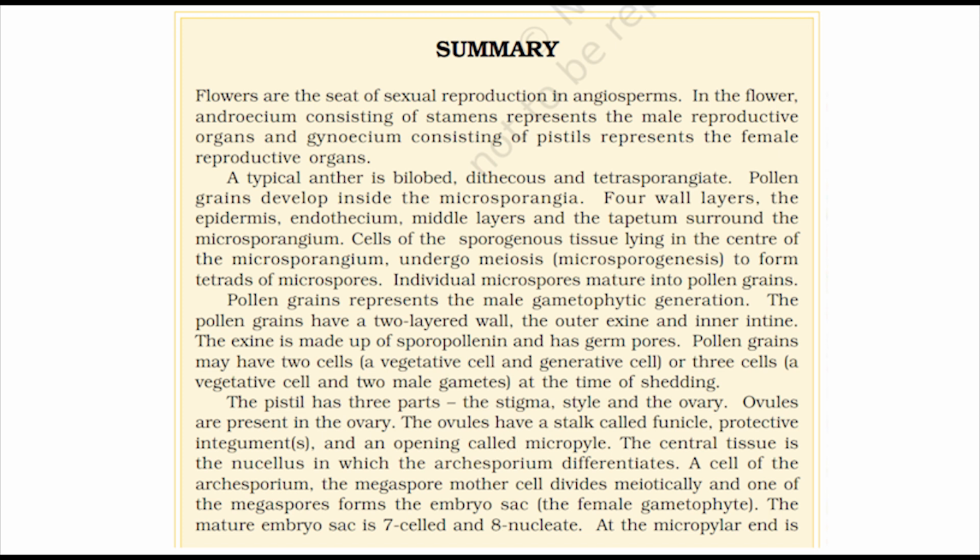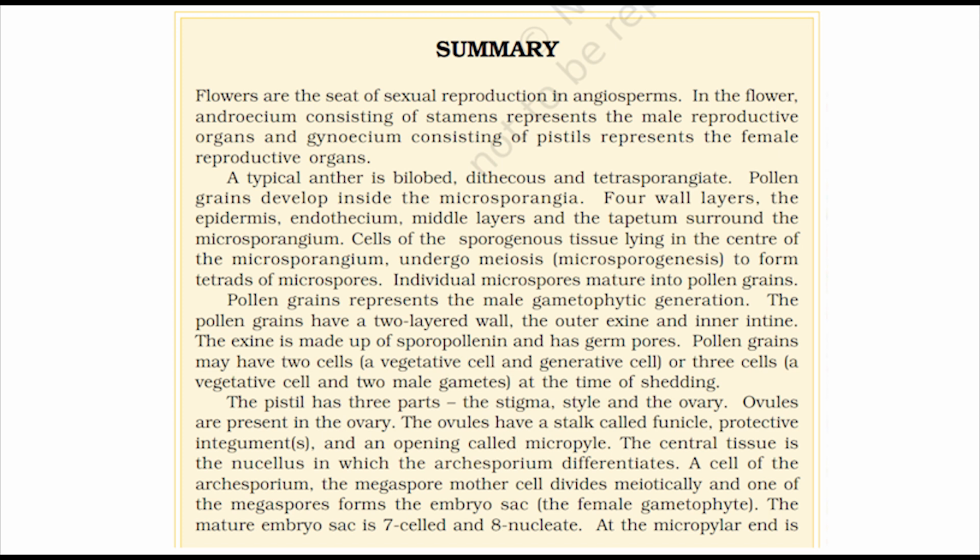4 wall layers, the epidermis, endothecium, middle layers, and the tapetum surround the microsporangium. Cells of the sporogenous tissue lying in the center of the microsporangium undergo meiosis, or microsporogenesis, to form tetrads of microspores. Individual microspores mature into pollen grains. Pollen grains represent the male gametophytic generation.